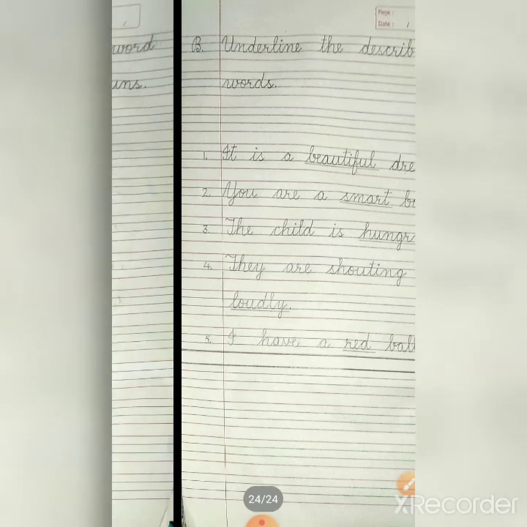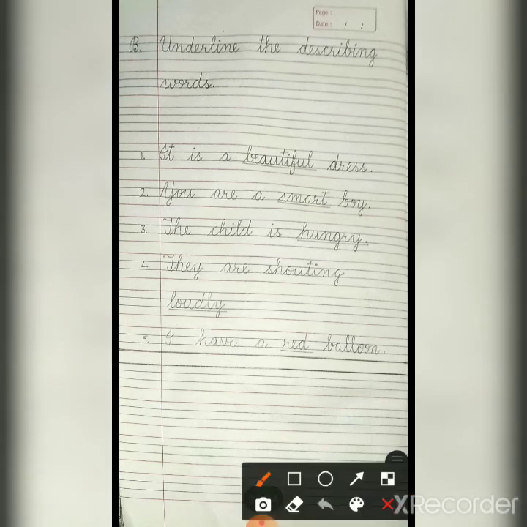This is your copy work. You have to complete it. You have to write neat and clean. Leave one finger gap and write it properly. And at last, you have to draw 2 lines.